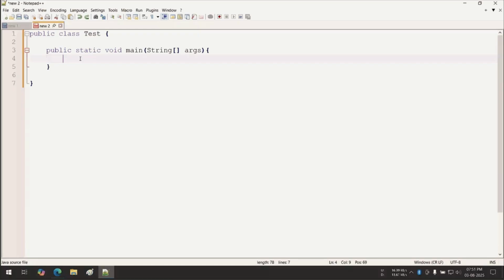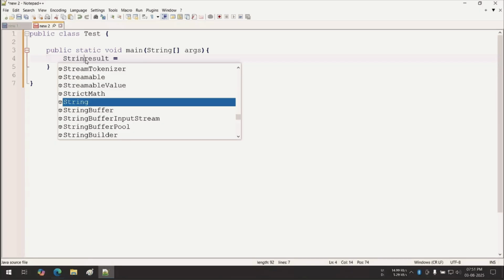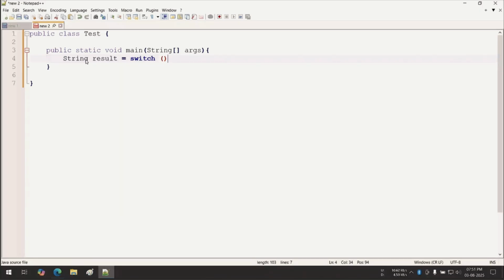So we are going to do this. Suppose a switch expression I am taking. Now see how I am writing this. String result is equal to switch, then day.